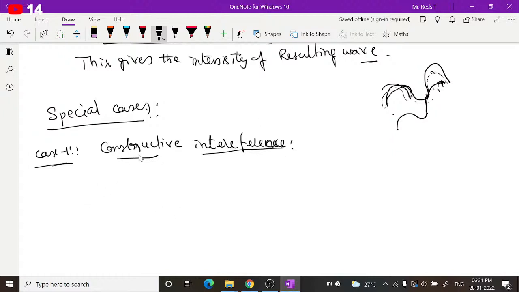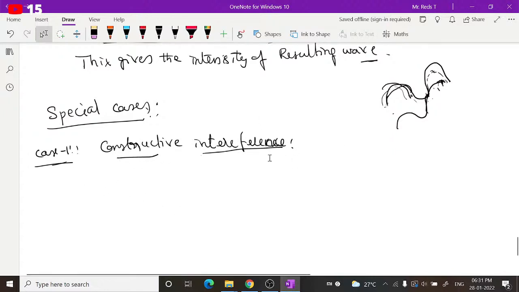So what you can say in this case, as part of case 1, or you can call it constructive interference, we consider the phase angle. What is the phase difference or phase angle?